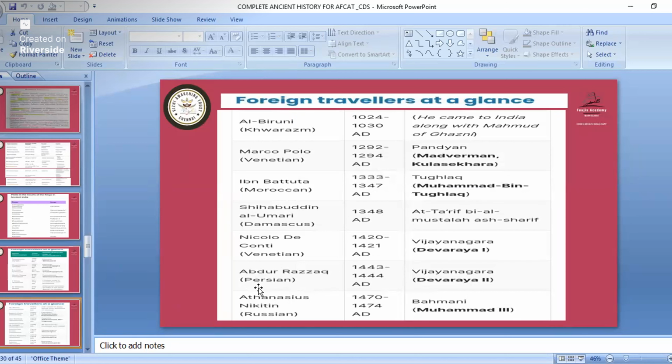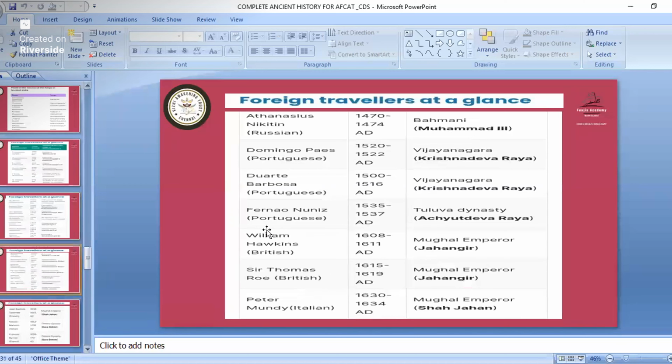Abdul Razzaq is from Persia. He came during Deva Raya II. So during Deva Raya I, Niccolo di Conti came, and during Deva Raya II, the Persian Abdul Razzaq came. And Nikitin came during the Bahmani kingdom, ruler Muhammad III. So this is not that important, but Abdul Razzaq, Niccolo di Conti, Ibn Battuta, Al-Biruni, and Marco Polo also. Okay. Now we'll see the next one.